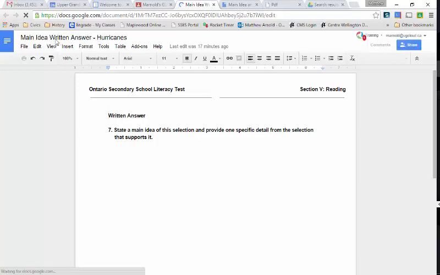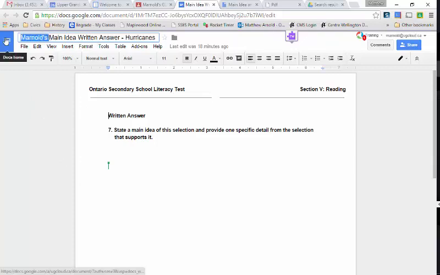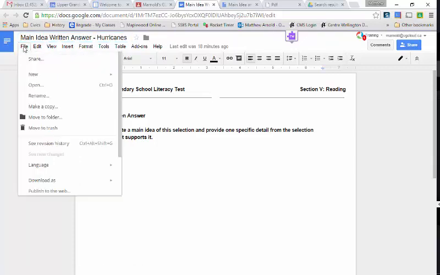Include your name in this document. So we have Main Idea Written Answer Hurricanes. I'm going to put Arnold's Main Idea Written Answer Hurricanes, and you will be doing the same as you rename your document first. But don't forget to make a copy.